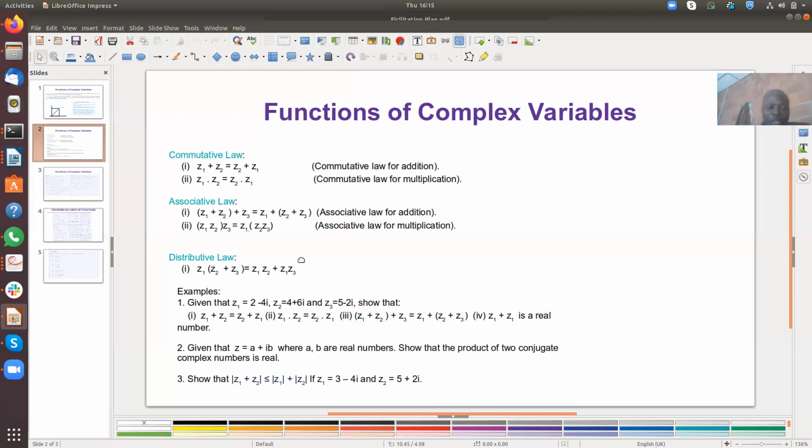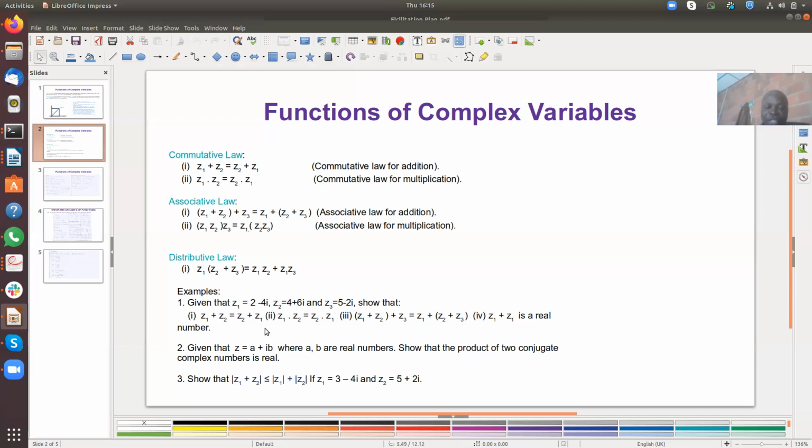So you can look at some examples. Given that Z1 is equal to 2 minus 4i, Z2 is equal to 4 plus 6i, and Z3 is equal to 5 minus 2i, show that Z1 plus Z2 is equal to Z2 plus Z1.